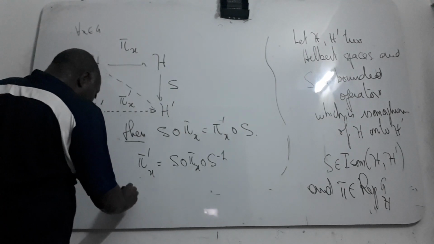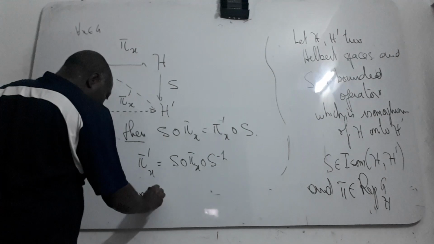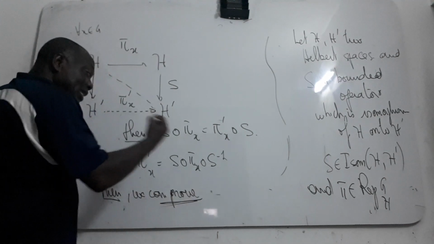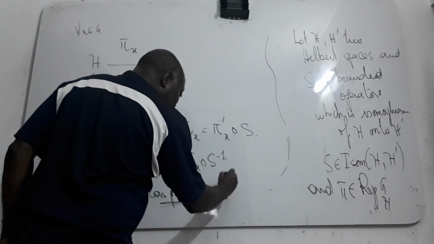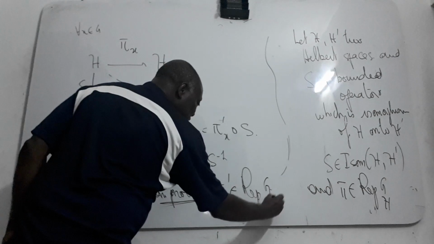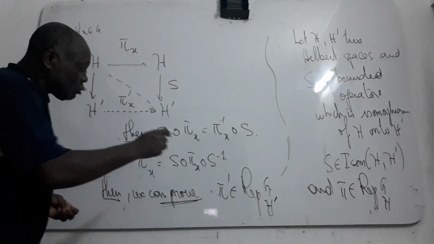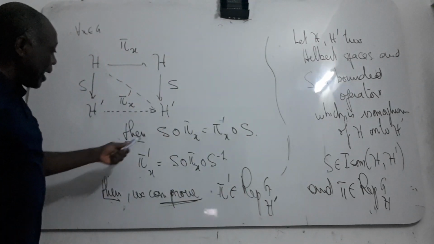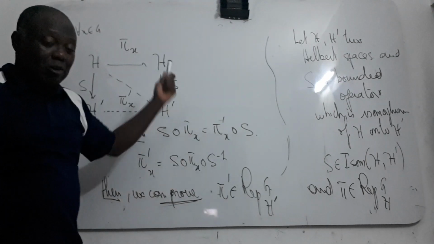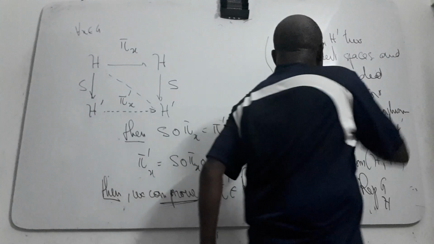We can prove very easily that this π prime is also a representation of G on H prime. You can compute π prime of xy, and it is very simple to prove.